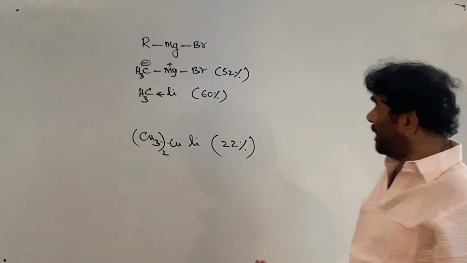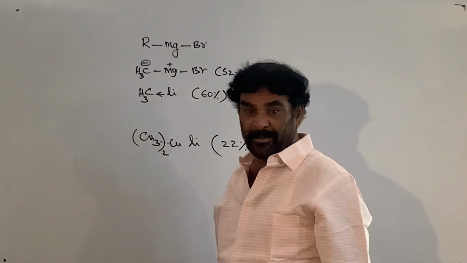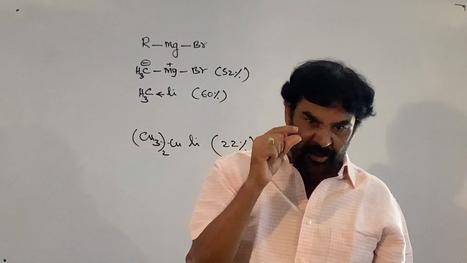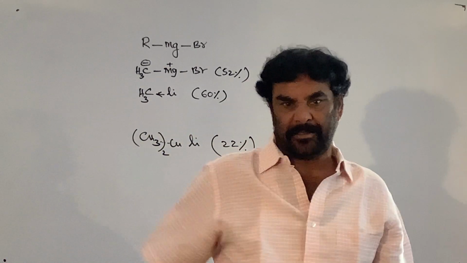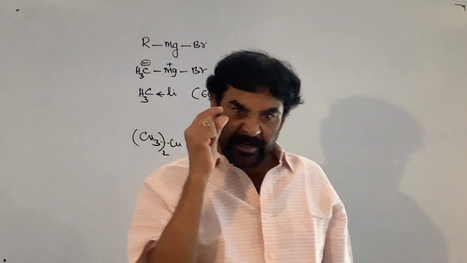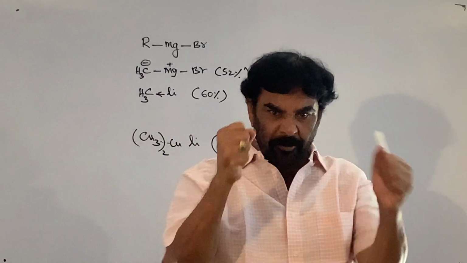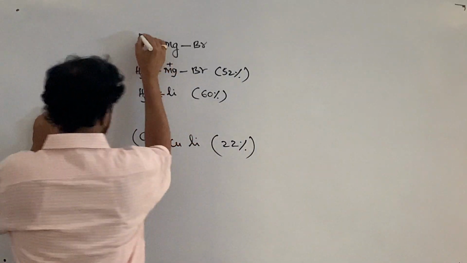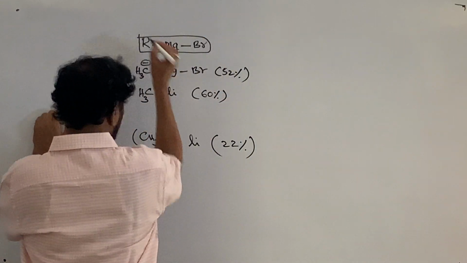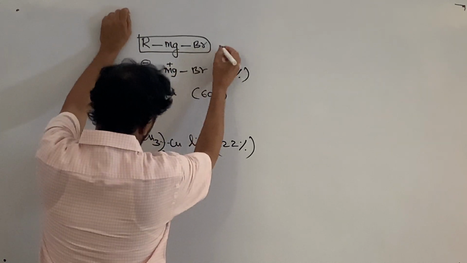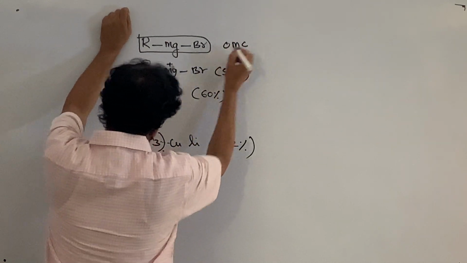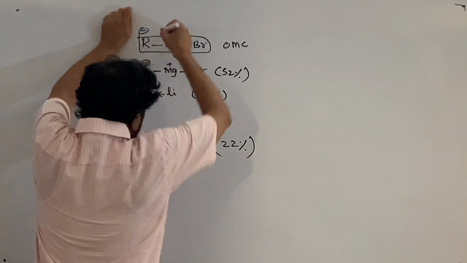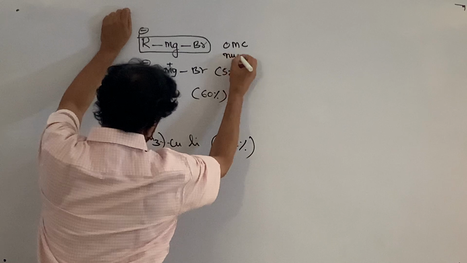So, as the ionic character between the metal and carbon increases, the amount of negative charge on the carbon atom increases. As the negative charge increases, the nucleophilic tendency of the group increases. All these are organometallic compounds, a source for carbanion, nucleophilic reagents.